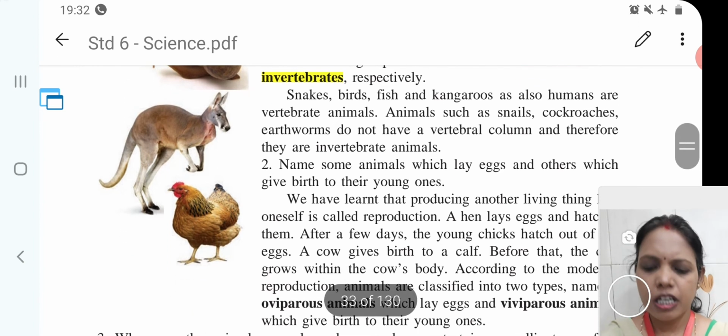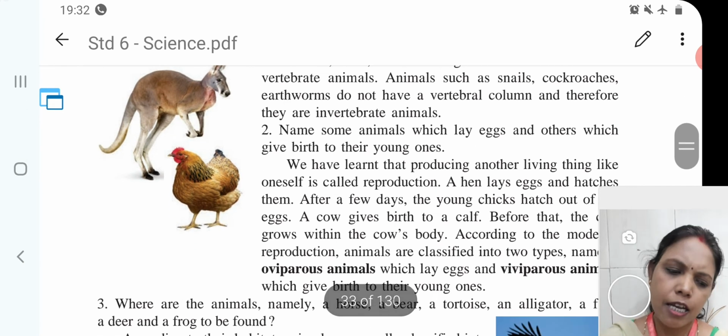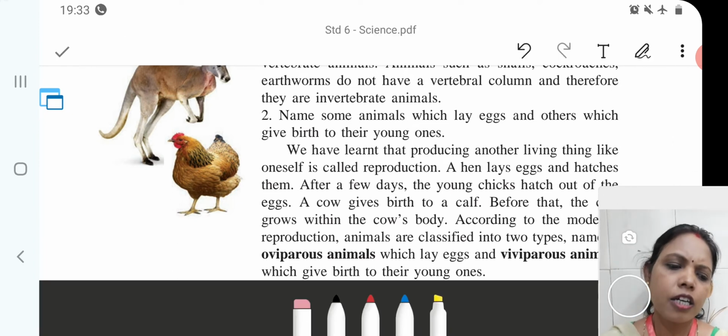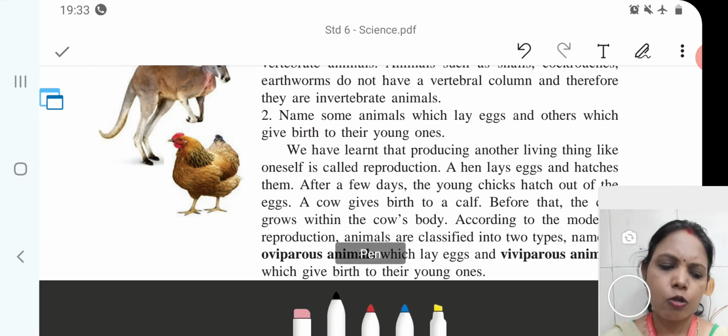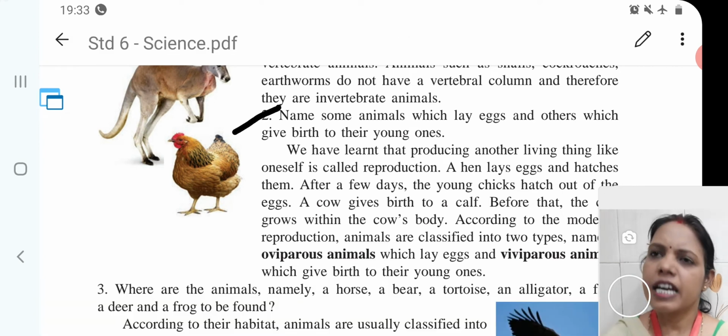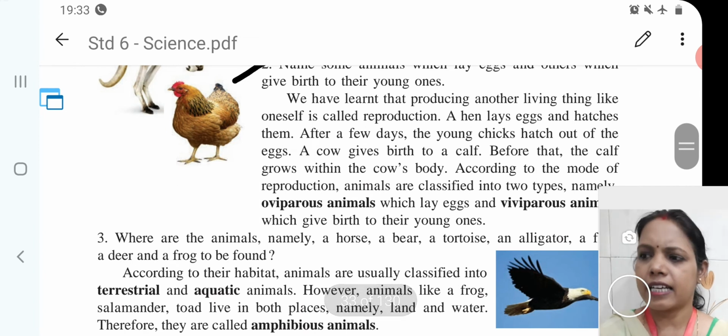Then the next one is to name some animals which lay eggs and others which give birth to their young ones. So, children, we will include that all the birds lay eggs.